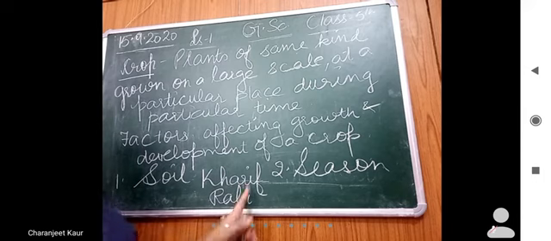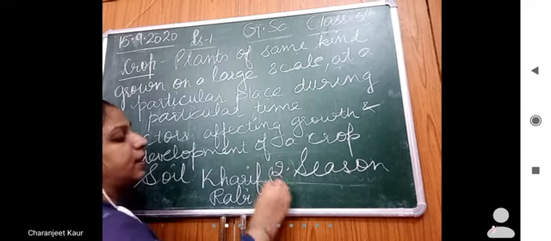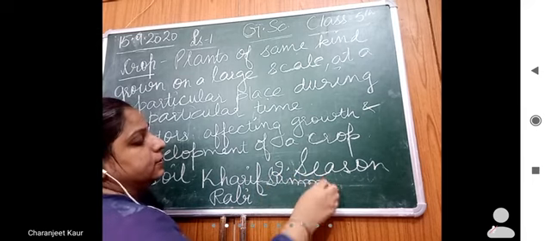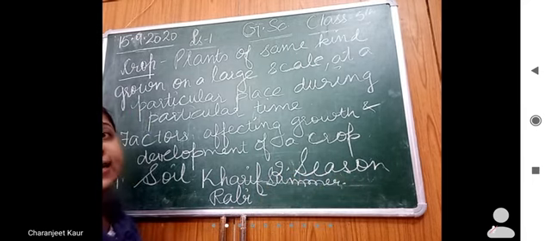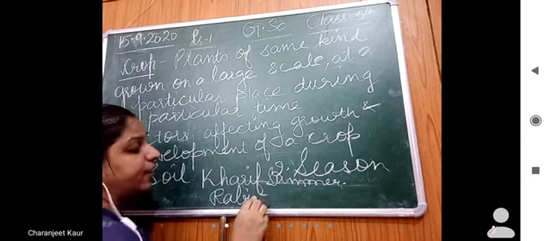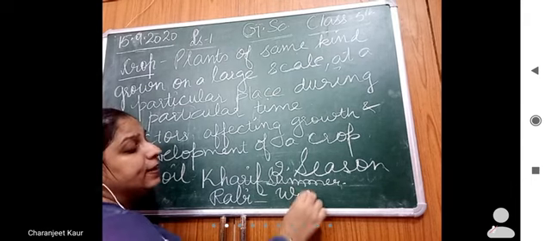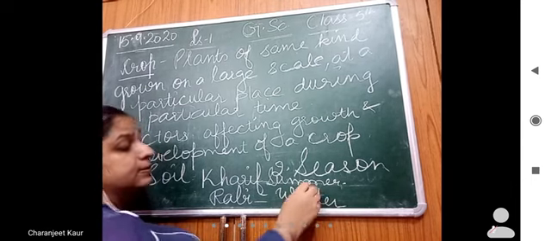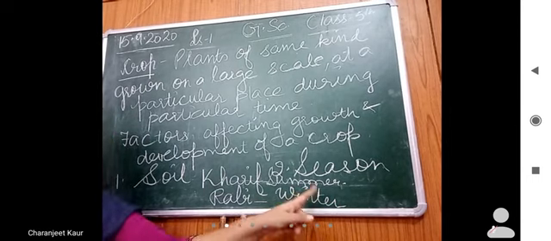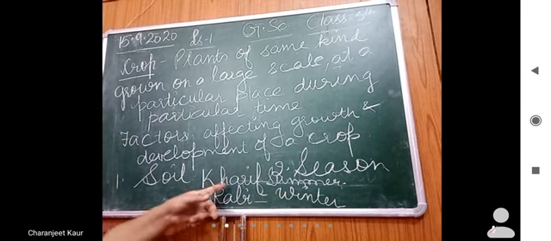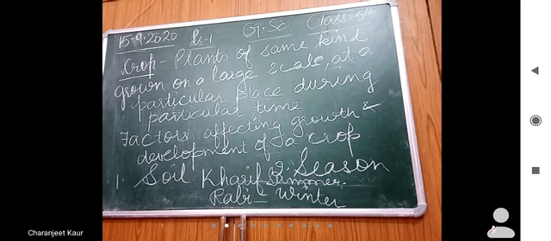Crops that are grown in summer are known as kharif crops, and crops that are grown in winter are known as rabi crops, right?